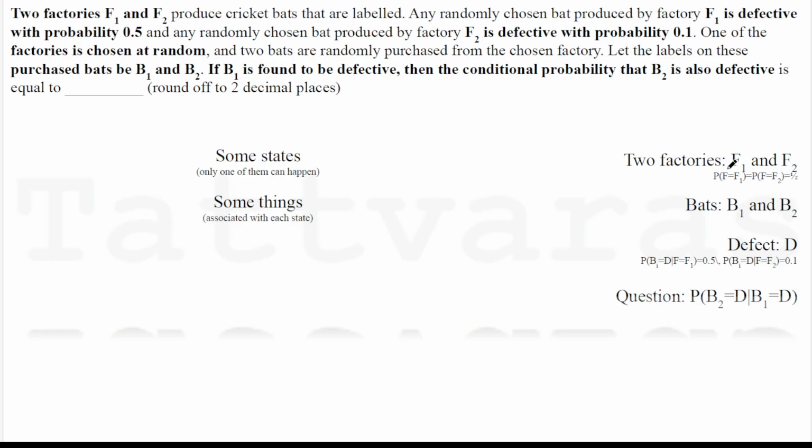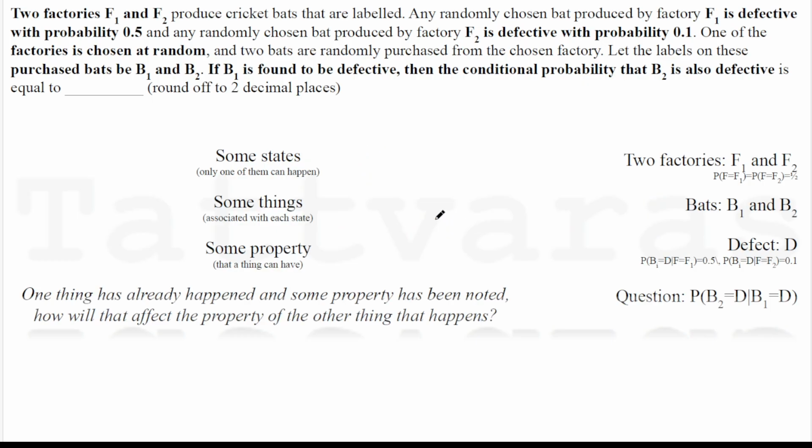And in those states, there are certain things associated to those states. In this case, there are bats associated with the factories. Bats are being manufactured from the factories. And those things can have a certain property. In this case, the bats can be defective. So there is a factory which is going to produce the bat, and the bat can be defective or it cannot be defective. So those things have properties.